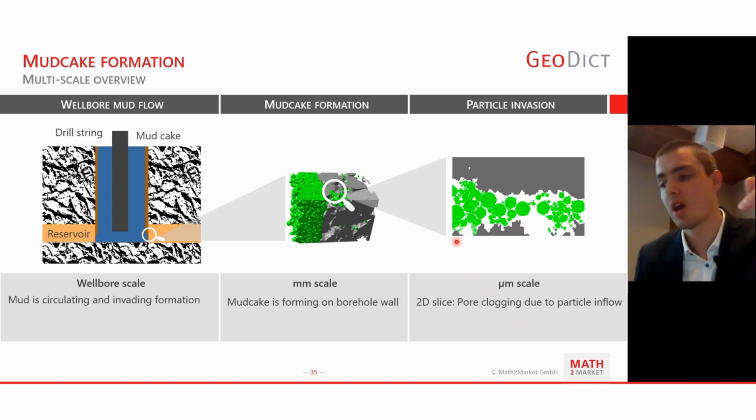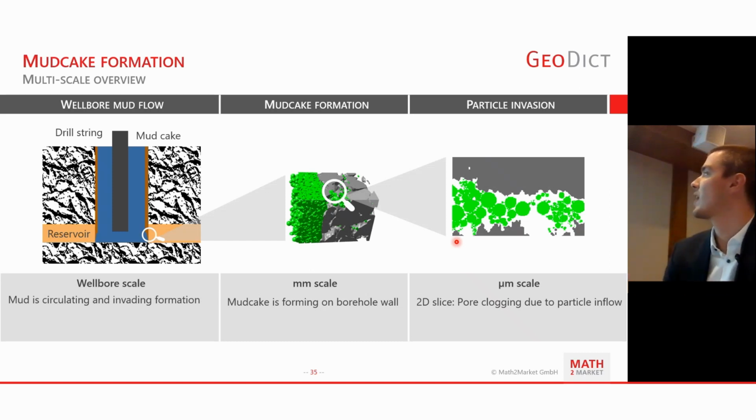are invading, and how, due to the different interactions, they stop their movement, so to say, and they clog the pores. Here is just the 2D slice, and for instance, in the middle, for the more clarified situation, and in the middle you can see the 3D representation.